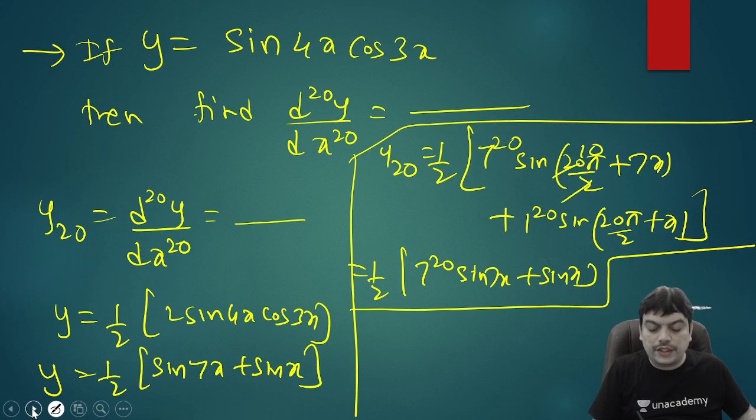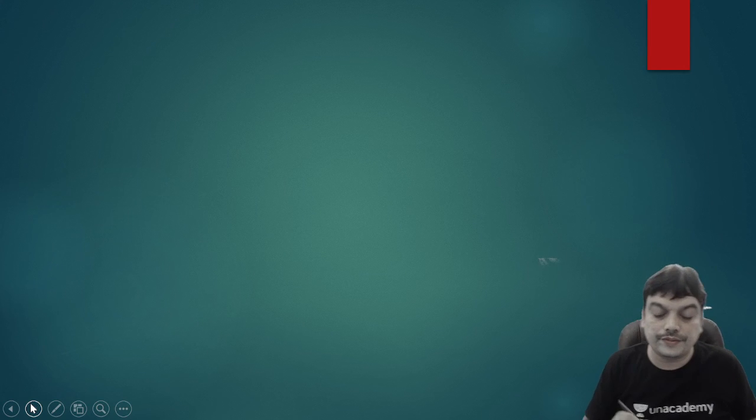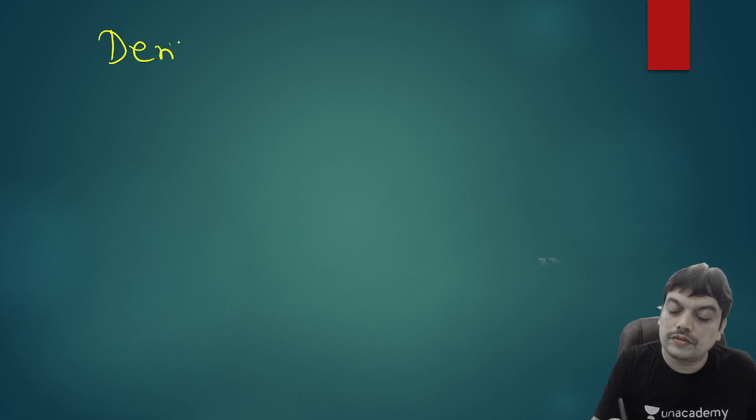We are now left out with one last topic for this chapter, that is derivative of a determinant. Let us complete that. Derivative of a determinant.